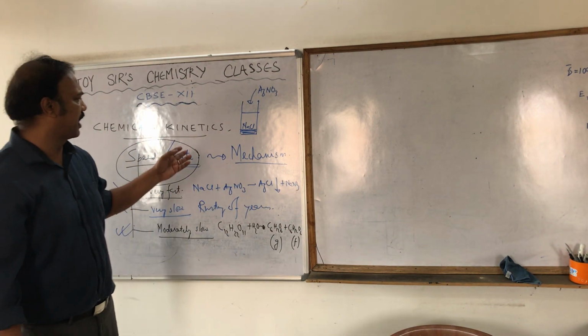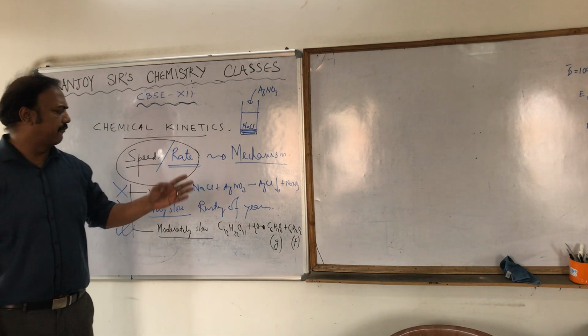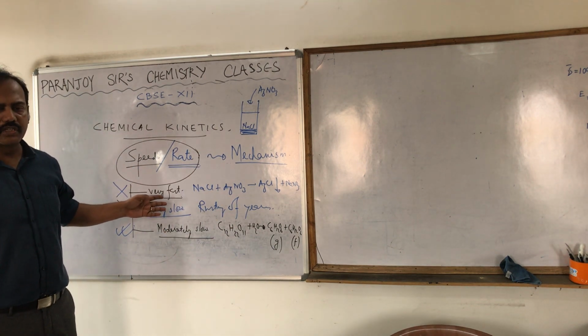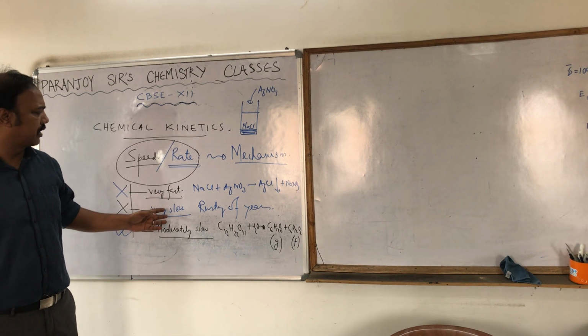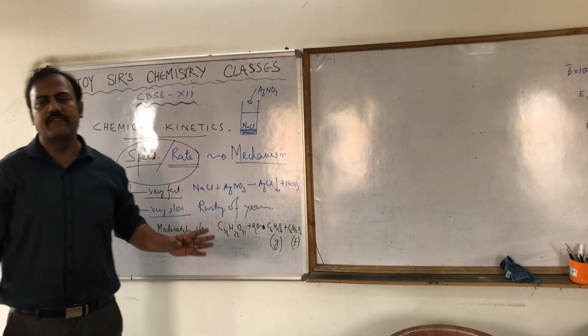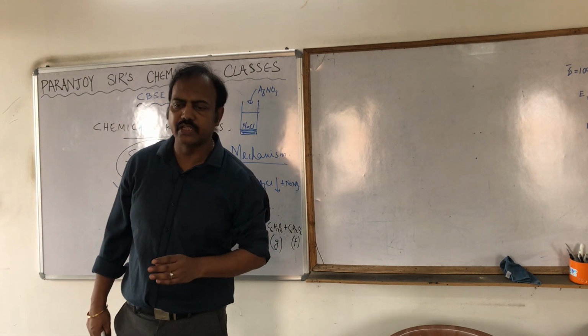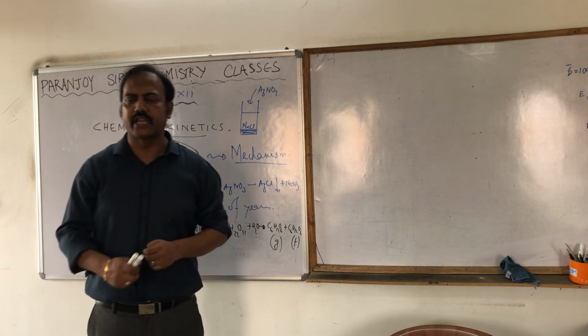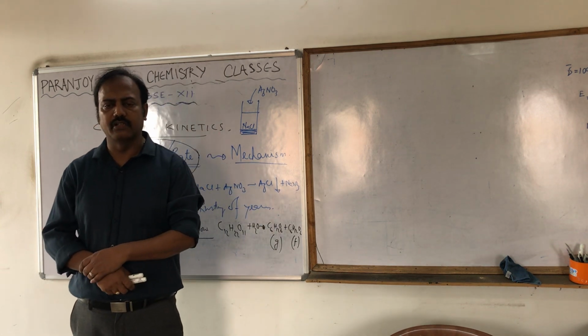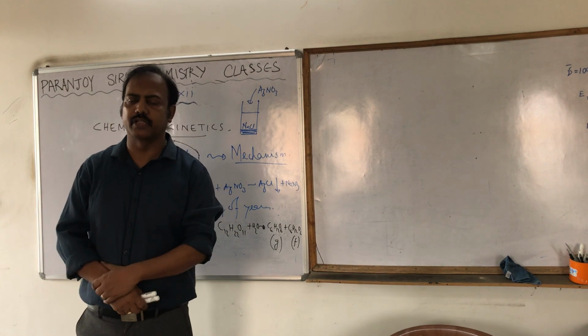Chemical reactions can be classified into three types. What are the three types? The first type is very fast reaction. Second type is very slow reaction, and third type is moderately slow reaction. Very fast reaction takes place instantaneously, within nanoseconds. Very slow reactions take years to be completed. And the moderately slow reaction takes minutes or hours to be completed.